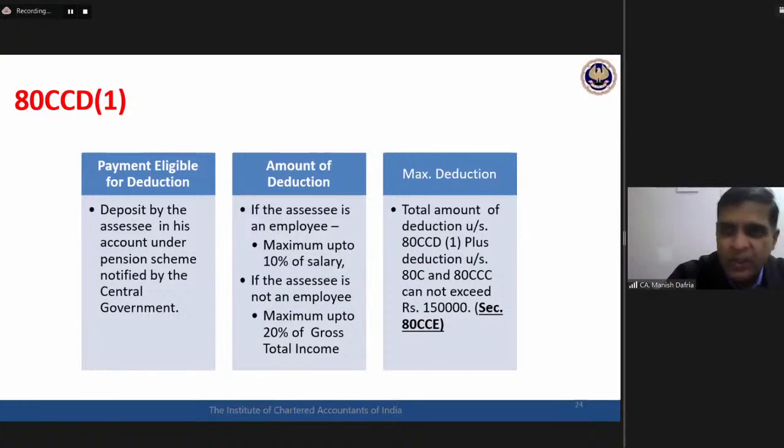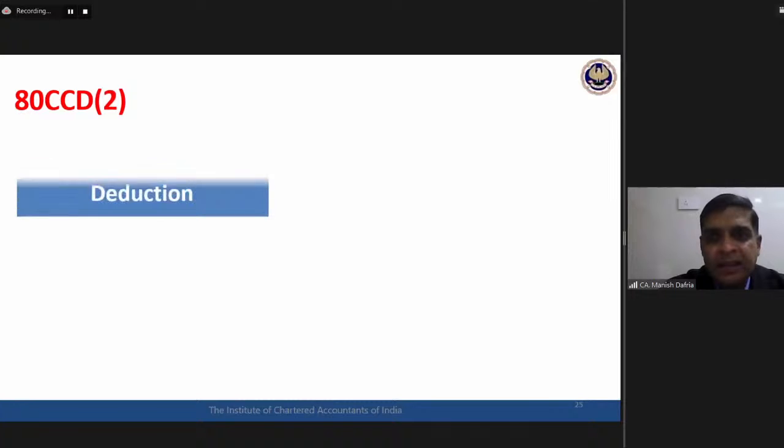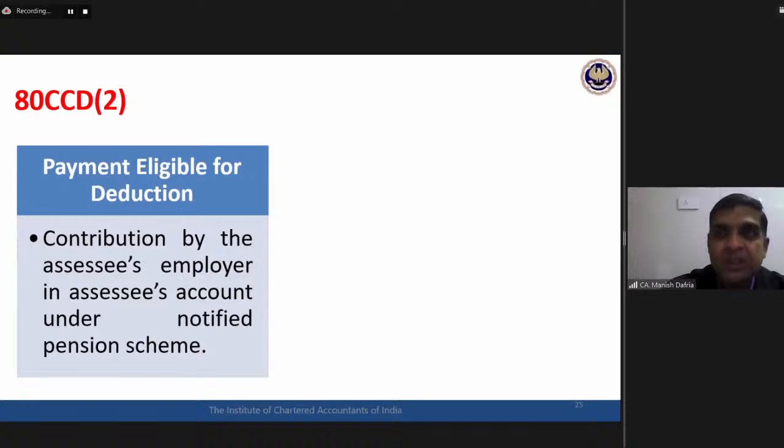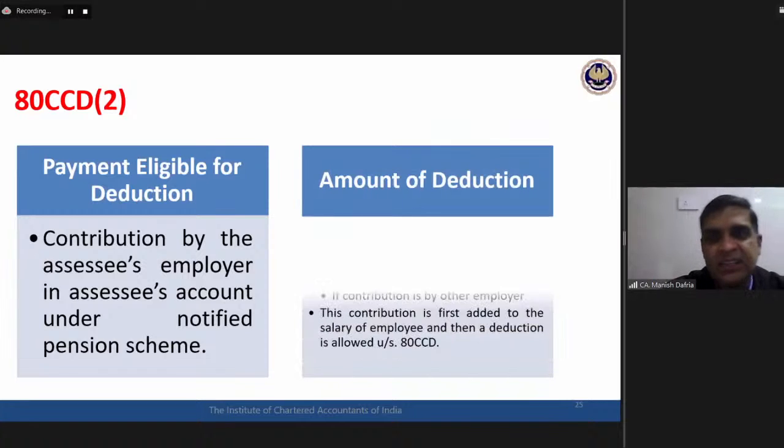Okay, so again, coming back to this 80CCD, this is the first part. First 80CCD1, assessee's own contribution, internal limit of this particular deduction within that overall limit of 1,50,000. Then 80CCD2, second aspect. This is contribution by the assessee's employer. In subsection 1, assessee's own contribution was there, and now assessee's employer is also contributing. Okay, so now contribution by the employer, how much deduction is available?